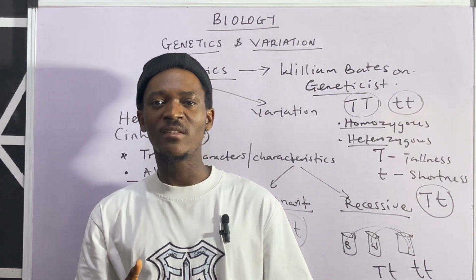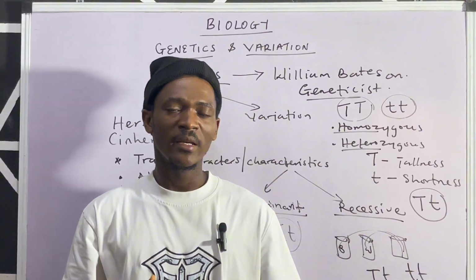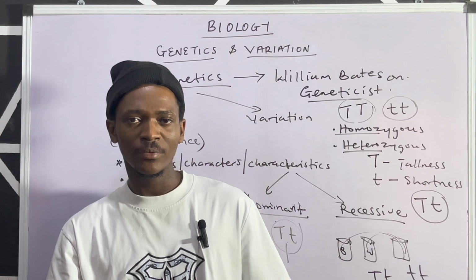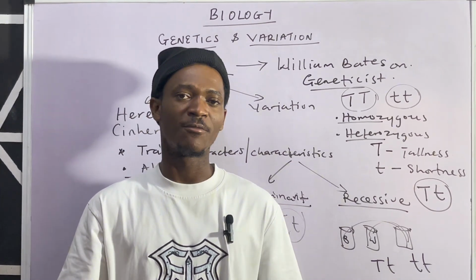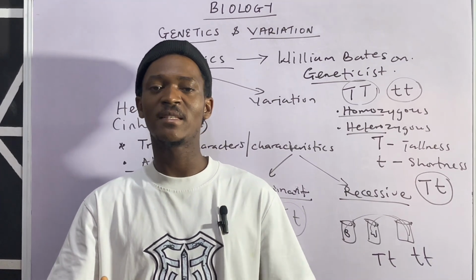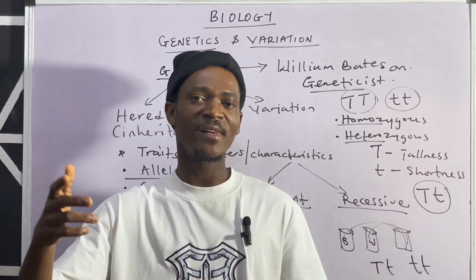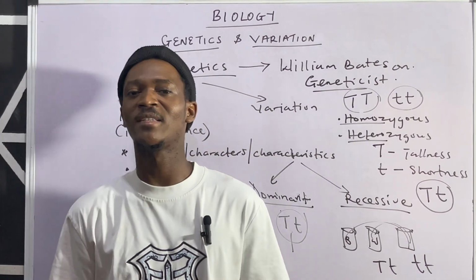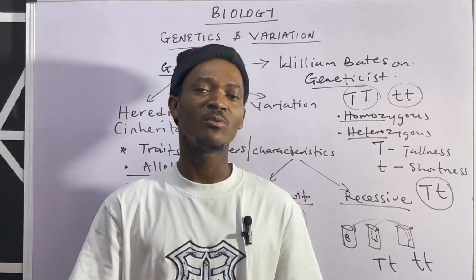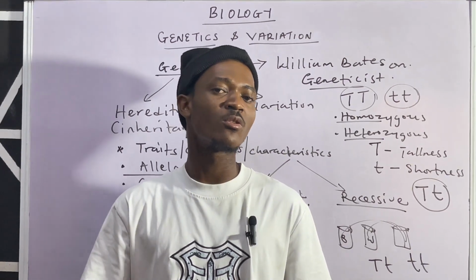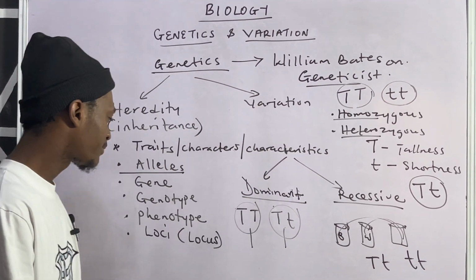Now that gene could be coding for brown, it could be coding for blue. So these two colors, they are different. So I can as well say that those are alleles. So I can say alleles for brown eyes, alleles for blue eyes. So that's how it works. It's just referring to different variations of the same gene.